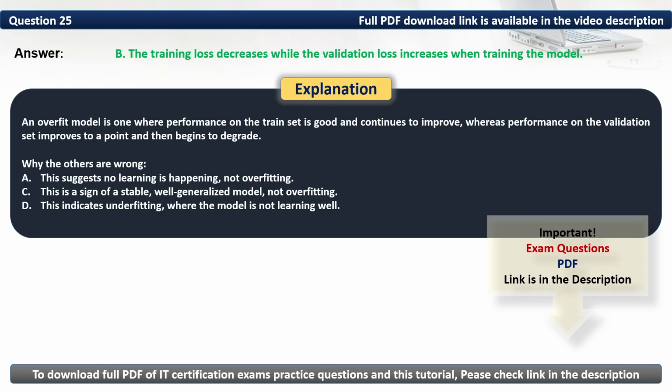An overfit model is one where performance on the train set is good and continues to improve, whereas performance on the validation set improves to a point and then begins to degrade.